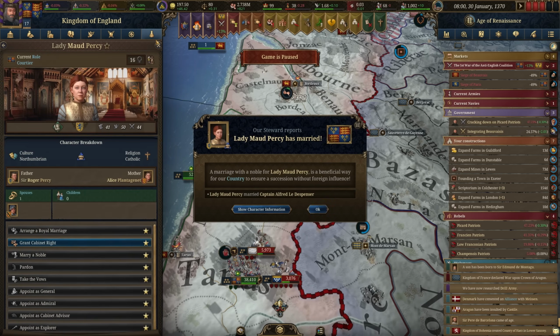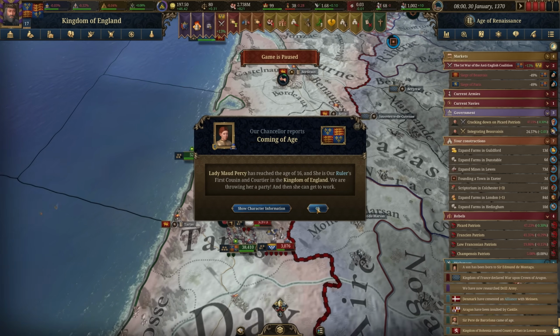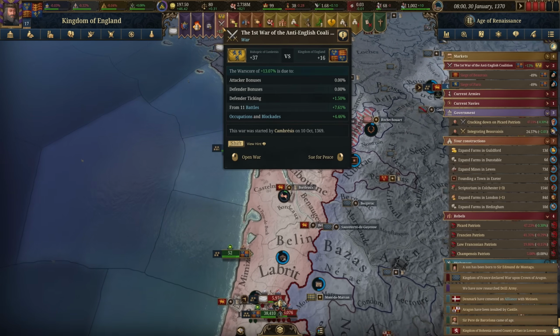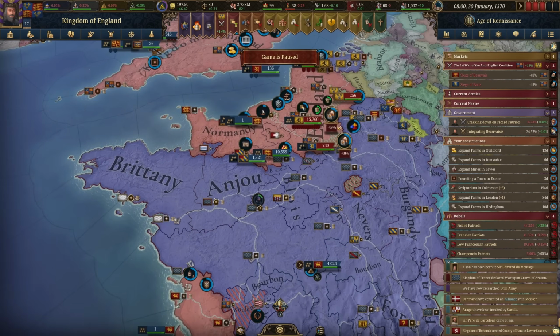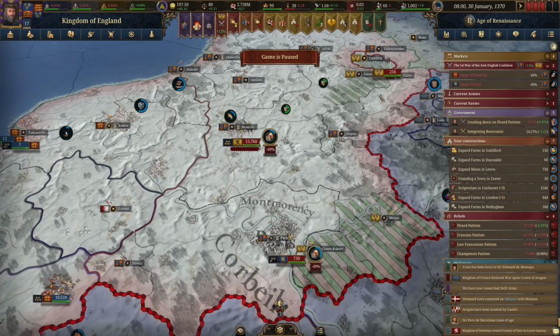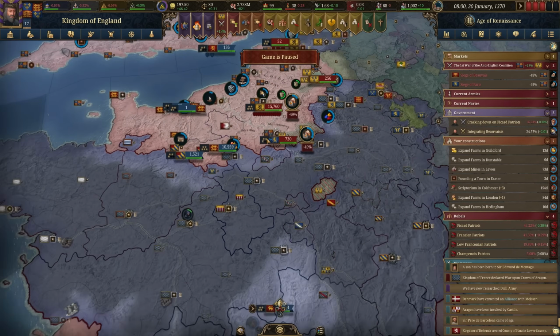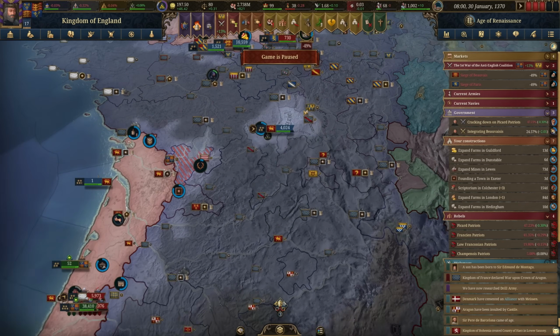Looks like this dispenser is the youngest. So we're currently winning the war at 13% war score. They have 2 sieges going on right now. So a siege in Paris and also sieging over here. So yeah, we need to get those relieved.